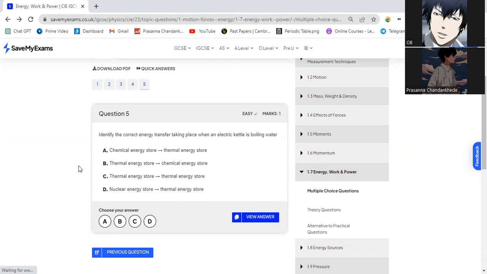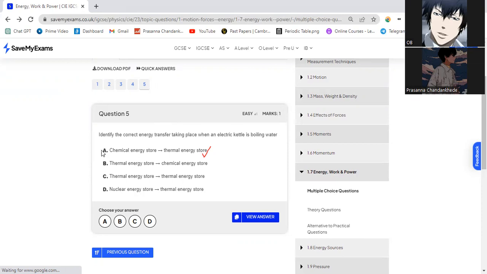Obi, what do you think first? I think it should be A, chemical energy store. Since they say it's an electric kettle and then boiling water, that means thermal energy.